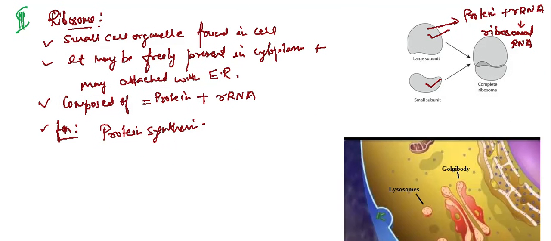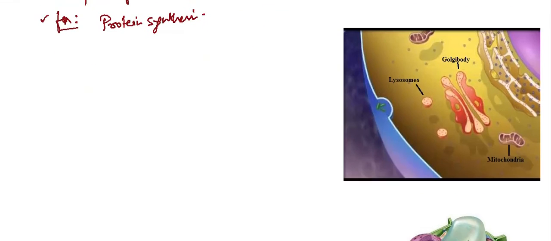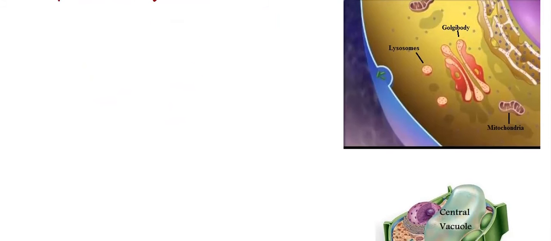Now next we will see lysosome. You can see here in the diagram. Next is lysosome, L-Y-S-O, lysosome. Lysosome is called a suicidal bag. Why is it called a suicidal bag? Because it contains some digestive enzymes which digest the other cell organelles which are not in use. So sometimes it is also called a suicidal bag.